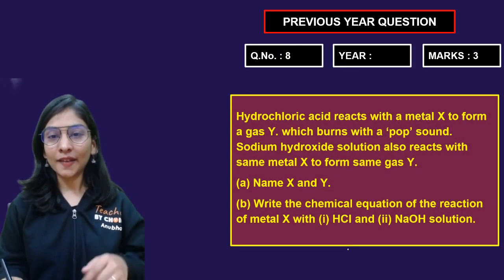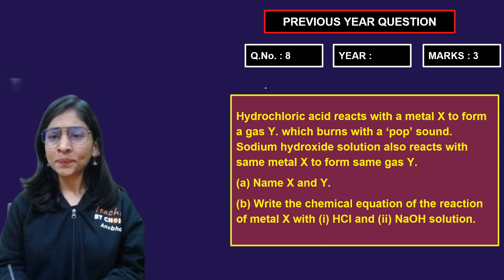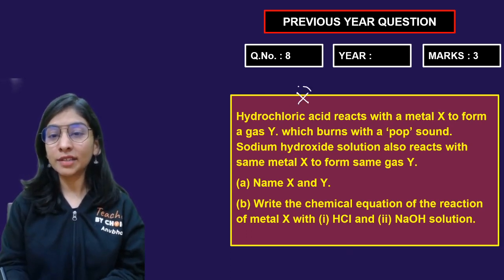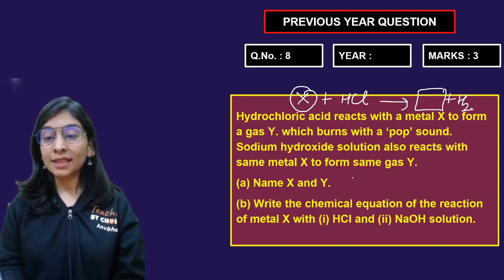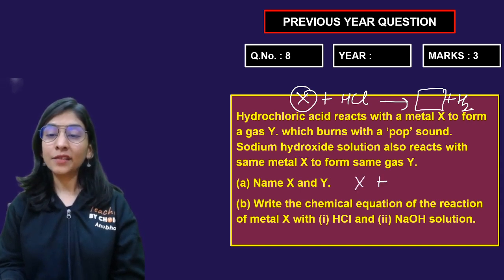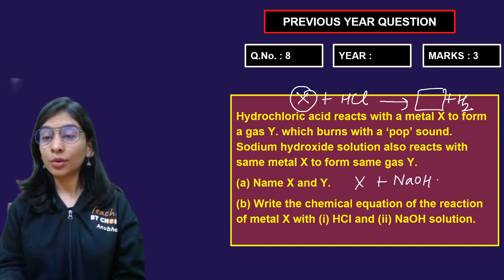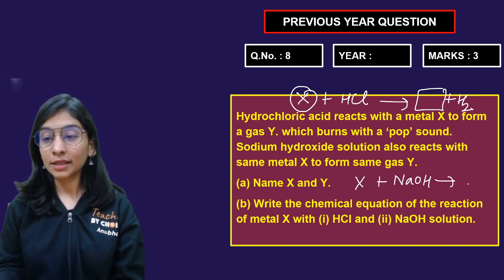Okay, this question is also very easy. Hydrochloric acid reacts with a metal X. I need to decide this metal X. Whenever it reacts with HCl, it burns with a pop sound. So the gas is hydrogen, and we should know the metal. Also, the same metal can react with NaOH to give the same gas. Again metal, salt and hydrogen.